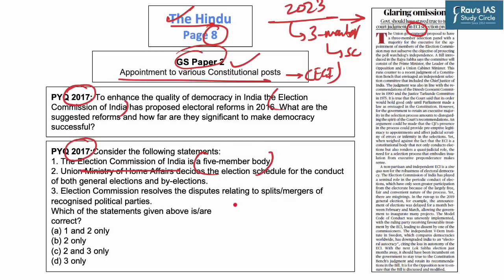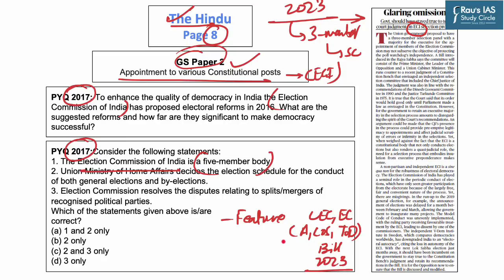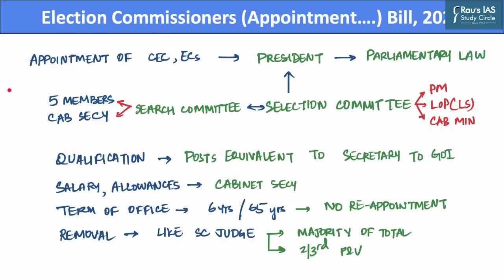Hence, in the scope of today's discussion, we will discuss the key features of Chief Election Commissioner and other Election Commissioners, appointment, conditions of service, as well as term of office bill of the year 2023. Now this bill was introduced in Rajya Sabha on 10th of August of the year 2023. And this bill repeals the Election Commission, Conditions of Service of Election Commissioners and Transaction of Business Act of the year 1991.